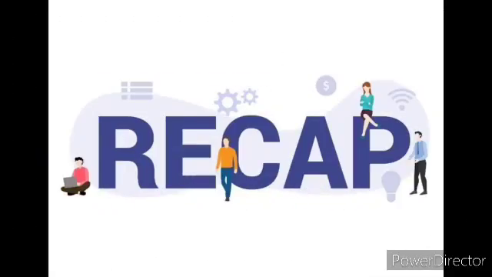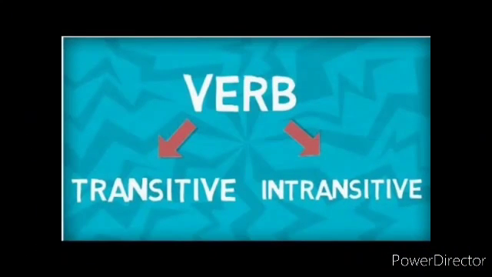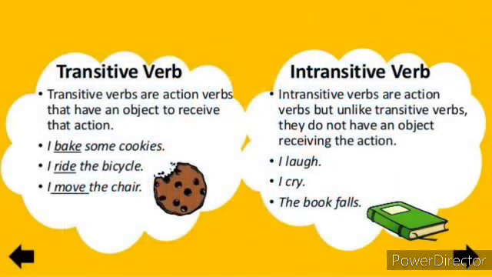Let's recap what we have discussed in this session, children. The first one is transitive and intransitive verbs. Transitive verbs are action verbs that have an object to receive that action. Look at the example, I bake some cookies. Here, when you ask the question, what do I bake? Cookies is the direct object here for the verb bake, so the verb is a transitive verb.